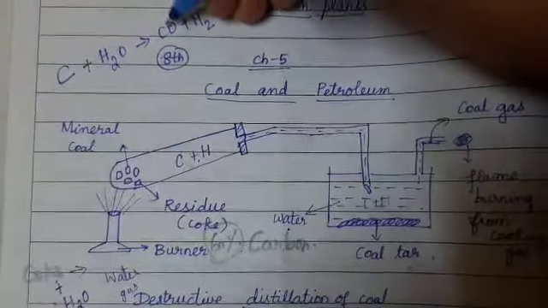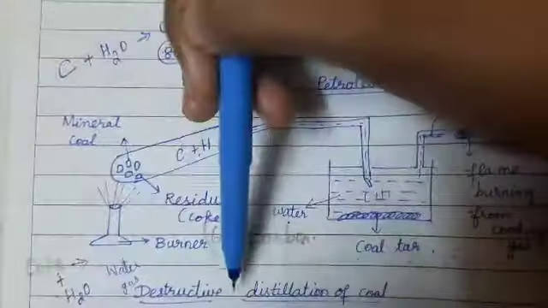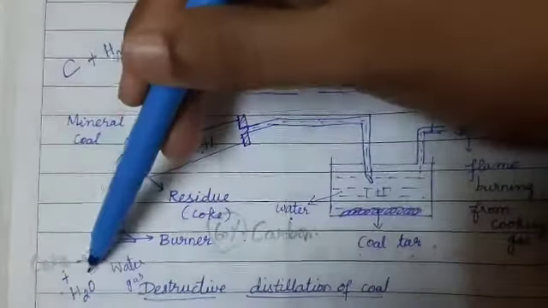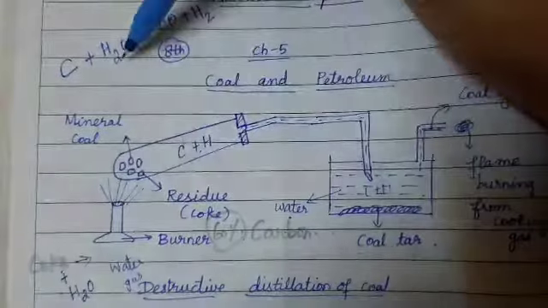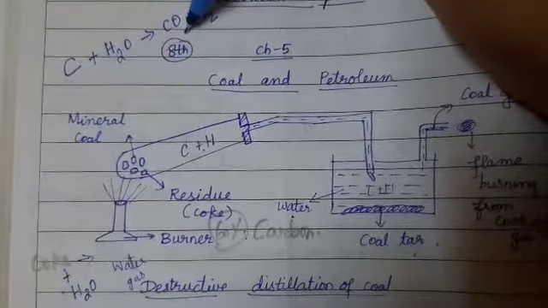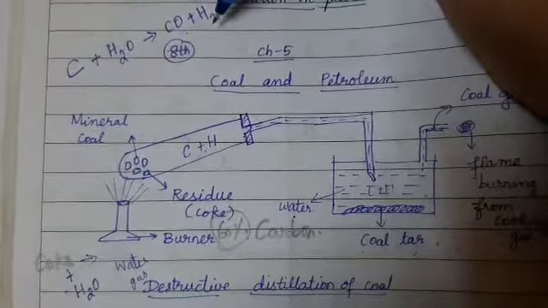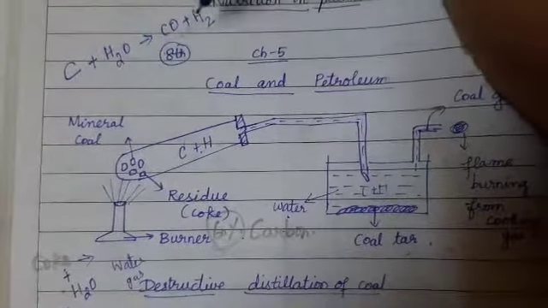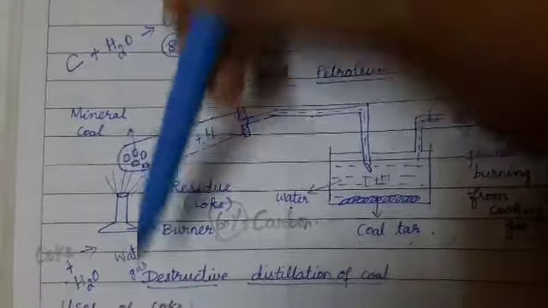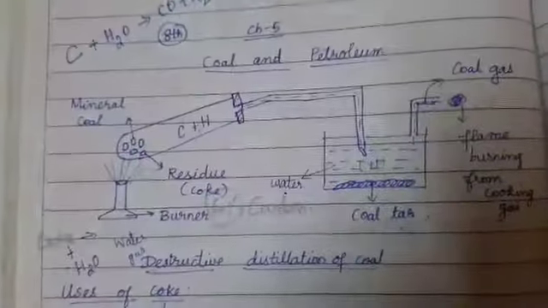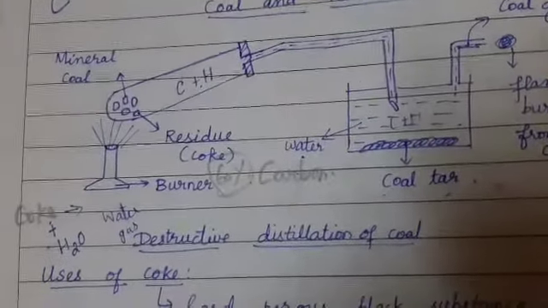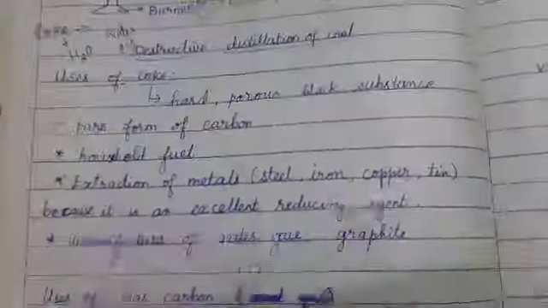Is this visible? So in the coke you have 60% carbon. This carbon, upon reacting with the hot steam, which is nothing but water molecules, forms carbon monoxide plus hydrogen. This combination, carbon monoxide and hydrogen, is together called water gas. These are all the byproducts of coal obtained by the process of destructive distillation.